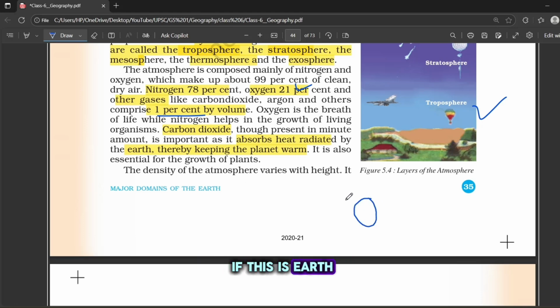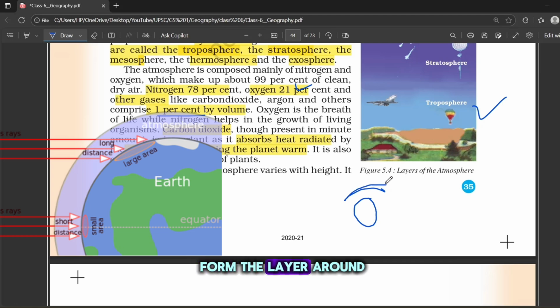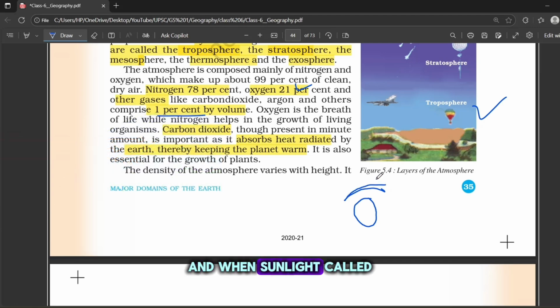If this is earth, the carbon dioxide will form a layer around the earth, and when sunlight, called insolation, comes to the earth in short waves, the earth reflects it back in long waves. But the carbon dioxide layer does not allow all that heat to escape into space, so the earth becomes warmer than expected. If we release too much carbon dioxide, it will block even more of the heat, and that will cause a big problem to the earth, and the planet will become very warm.